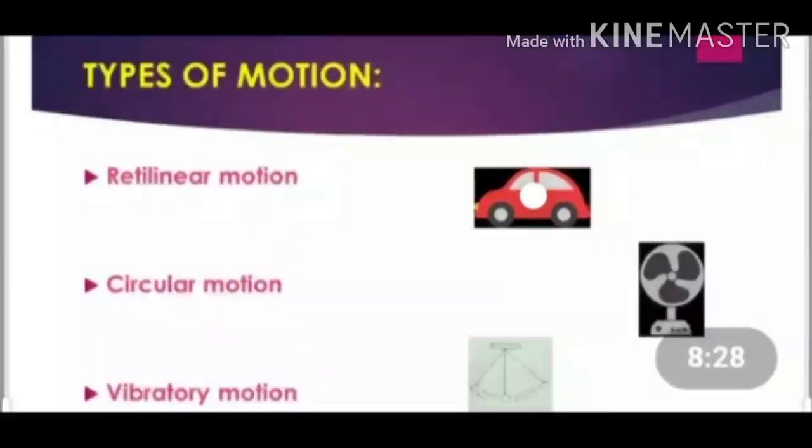First of all, linear motion. A body has linear motion if it moves in a straight line or path. Examples of linear motion are the motion of a moving car on a straight road. Second example, motion of a ball dropped from the roof of a building.